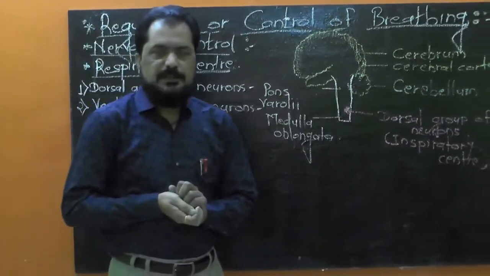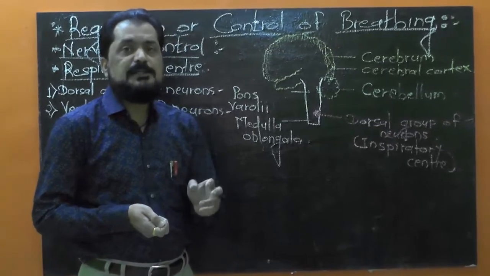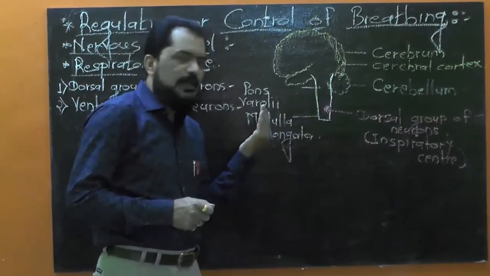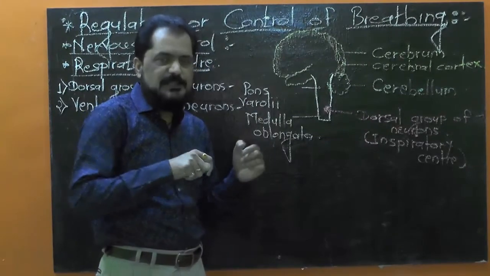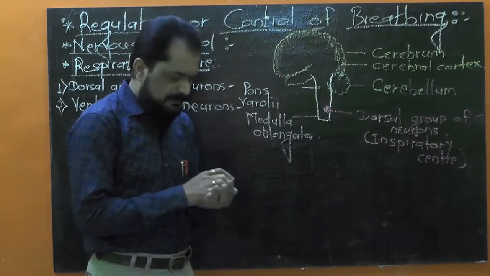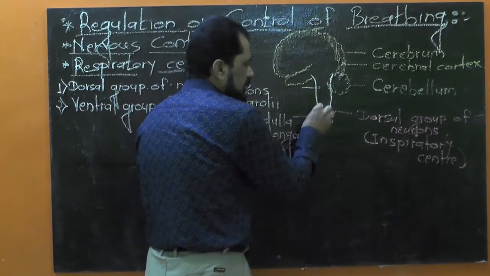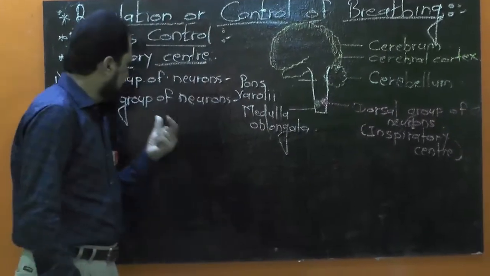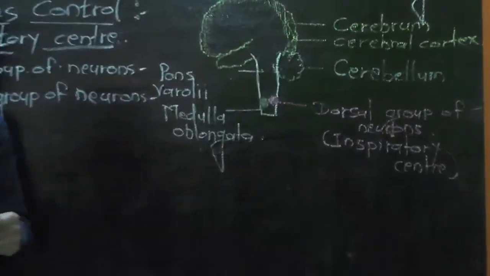Second, ventral group of neurons. It is present in the ventrolateral region of medulla oblongata, that is along the ventral and slightly lateral side of medulla oblongata. Let me show. With the help of green chalk I have shown the ventral group of neurons.